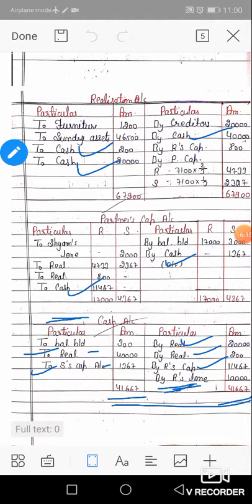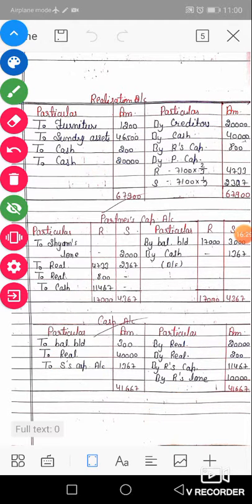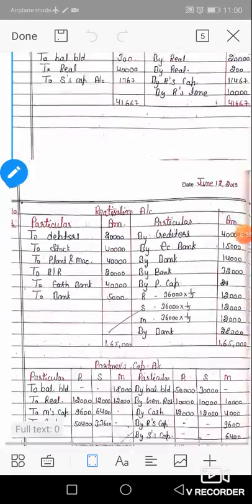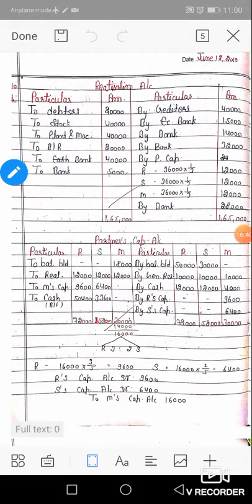Okay, next, our next numerical, numerical number 10. Numerical number 10 is based on insolvency of a partner. Yes, start numerical number 10.